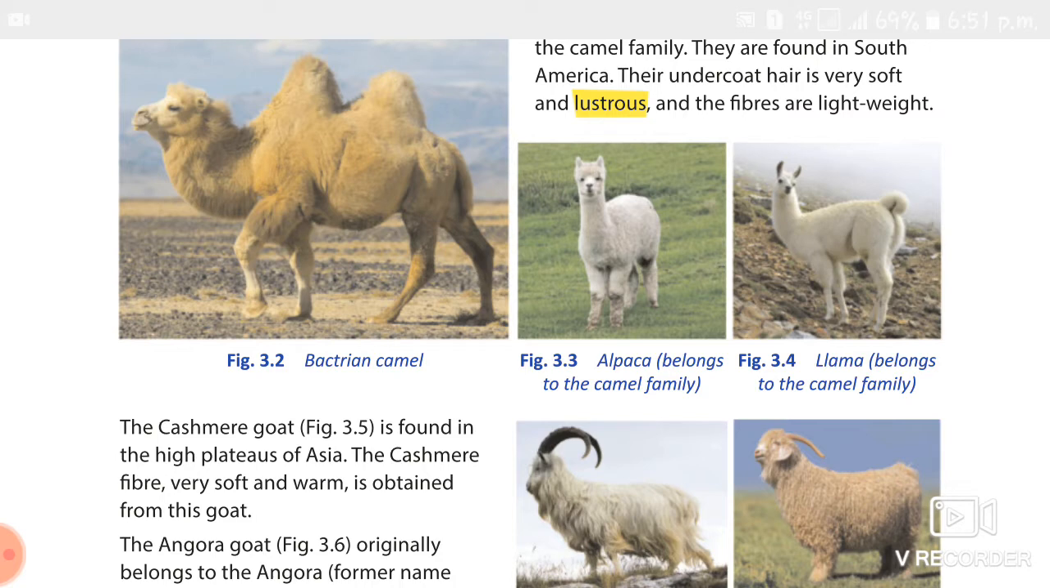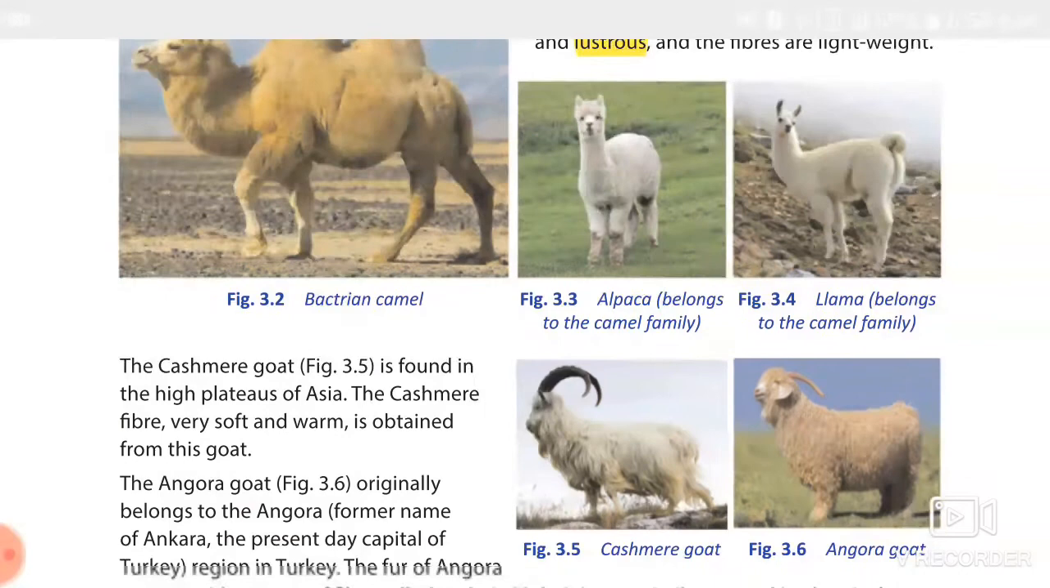Second we studied the Angora goat. The Angora goat belongs to the Angora region of Turkey. It provides a fiber called mohair. This is similar to wool, but it has a smoother surface. It is used to make soft sweaters and covering for furniture.